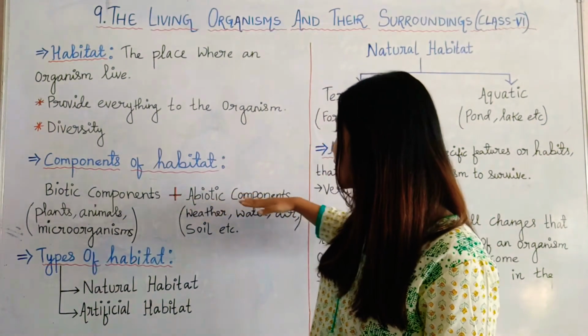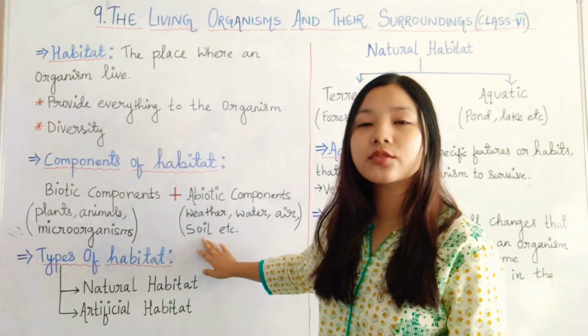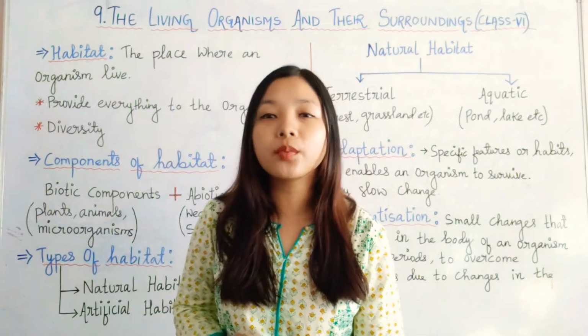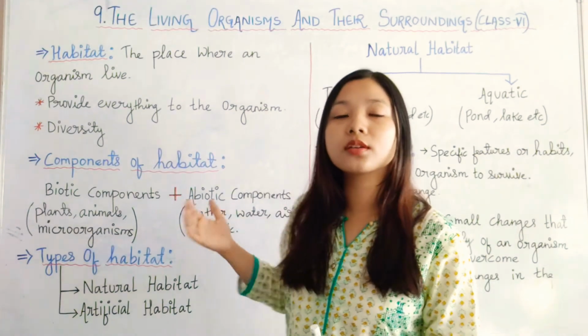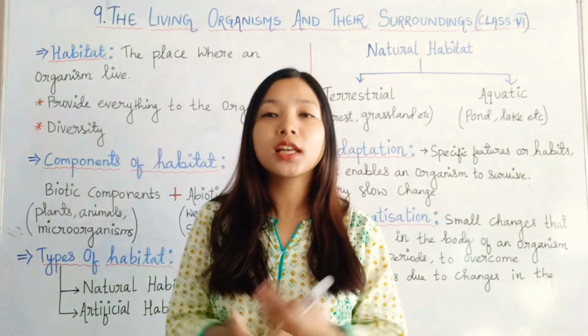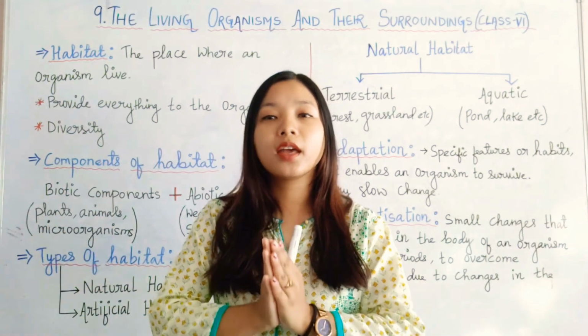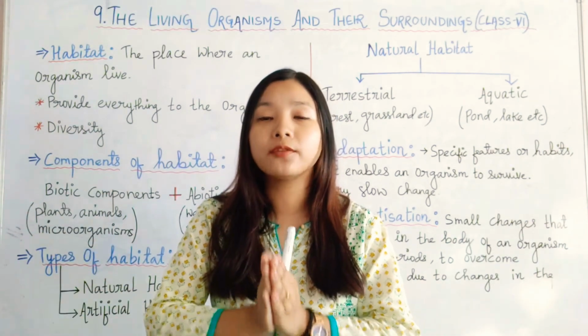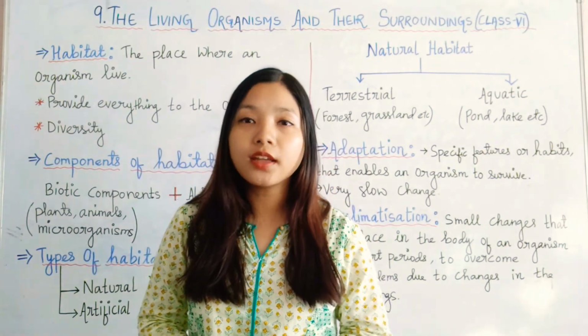While abiotic components are like weather, water, air, soil, etc. These are non-living components. Non-living components like air, water, soil, temperature, climate, all these which help a living organism to survive are called abiotic components of the habitat.